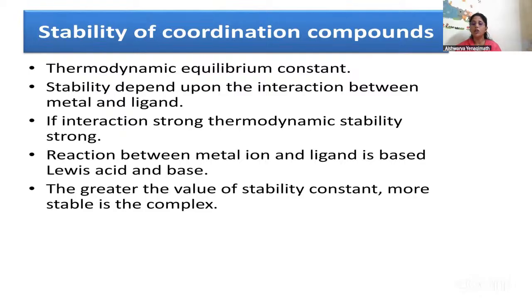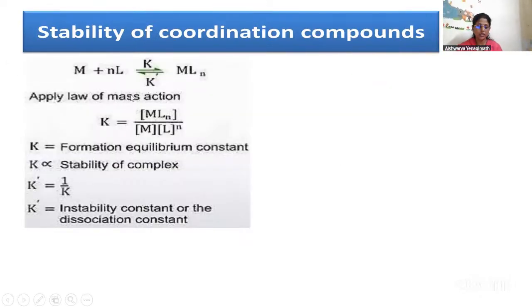Greater the value of stability constant, more stable is the complex. So that stability was being explained through this M plus nL equilibrium. At equilibrium, it becomes MLn. So what was this all about? Charges are being omitted. You apply law of mass action here. You get K is equal to concentration of MLn, n being the number of ligands, divided by the concentrations of M and L, where K is the formation equilibrium constant and K is directly proportional to the stability of the complexes. If I have to take this in the form of an example, I'll just tell you.